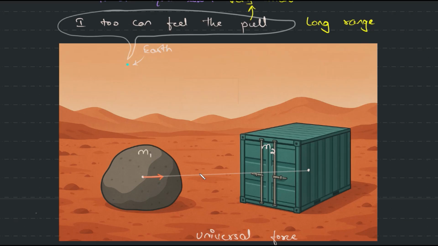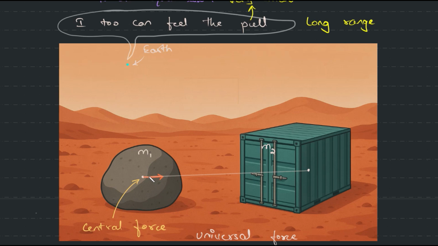Next is, it is a central force. You can see the centers are pulling. And I think I have 3 more. It is a conservative force. That is, the work depends on the final and the initial position, not on the path.